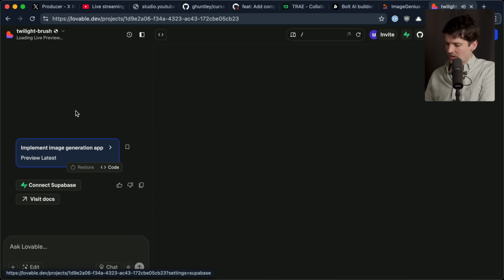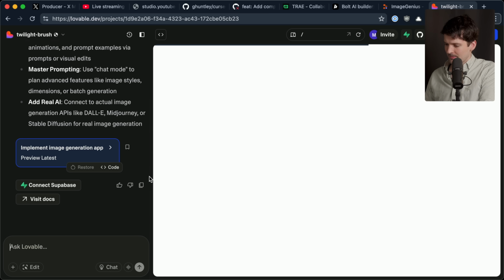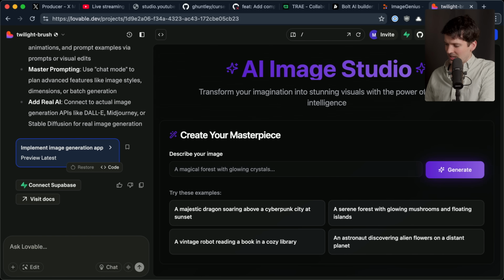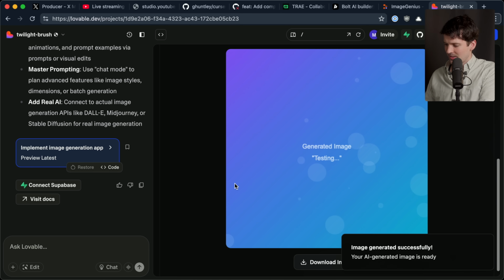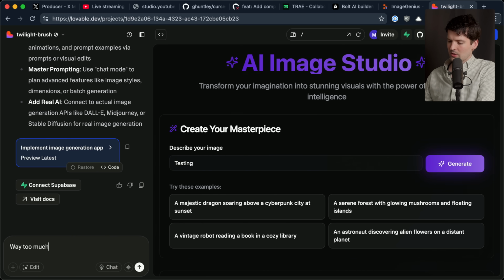Looks like Lovable just finished up. God, everything loves the flicker. Oh God, the generate button flashing. This is awful. Lovable. Way too much flashing and wasted space. Make it more minimal and way less ugly.